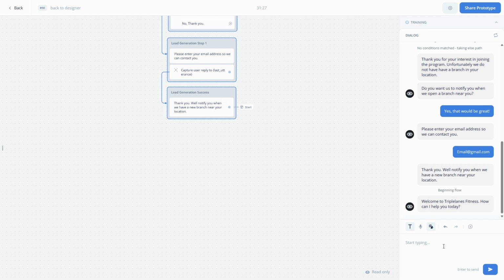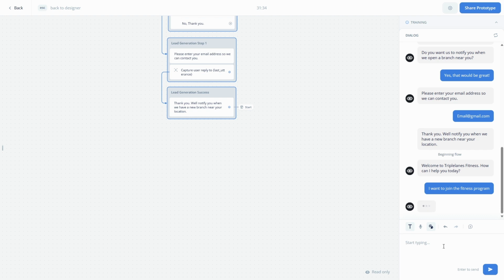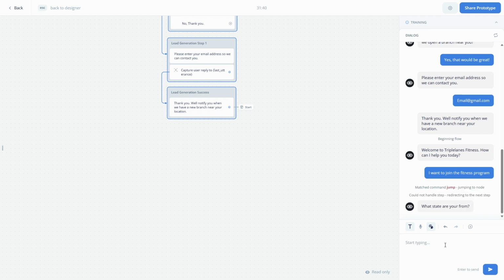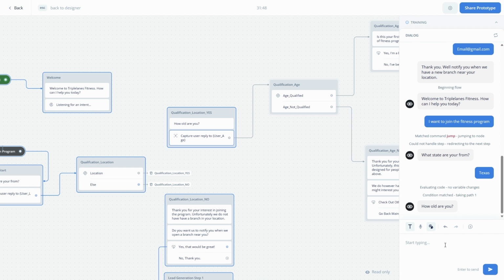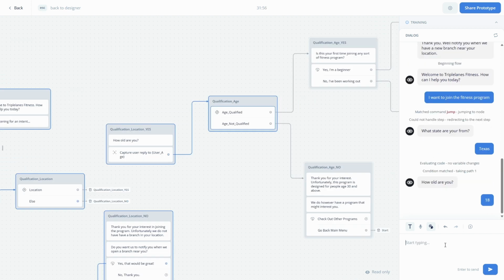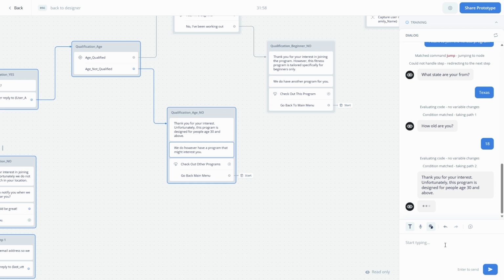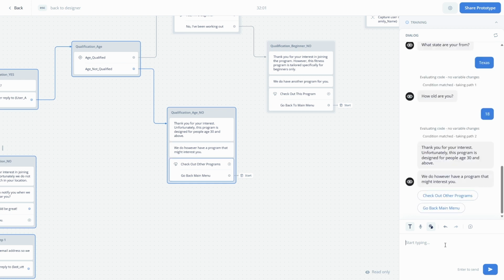So we're back from the beginning. Let's say I want to join the fitness program again. So let's input a correct state. So let's say Texas. So we qualified for the first round. How old are you? Let's say we don't qualify. Let's say 18. There we go. Our disqualification criteria works. Thank you for your interest. Unfortunately, this program is designed for people age 30.